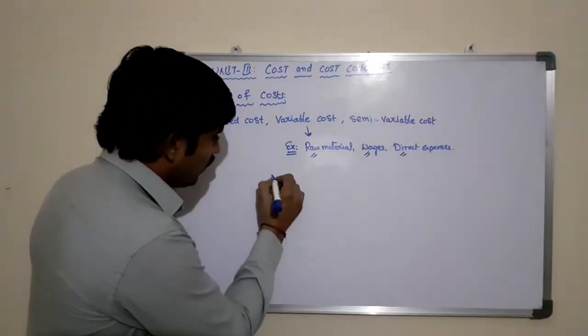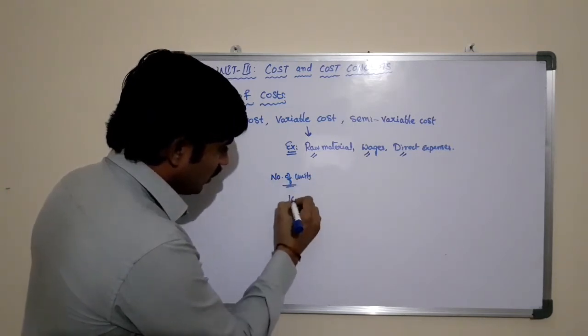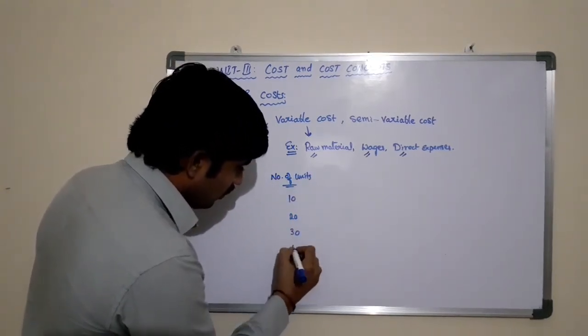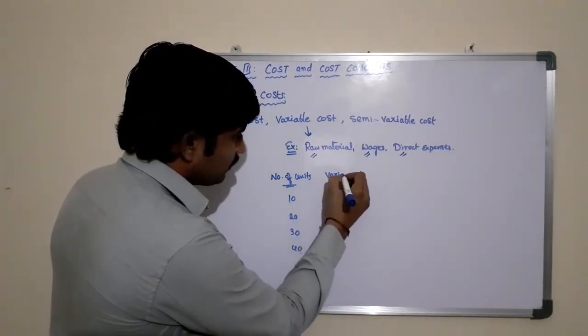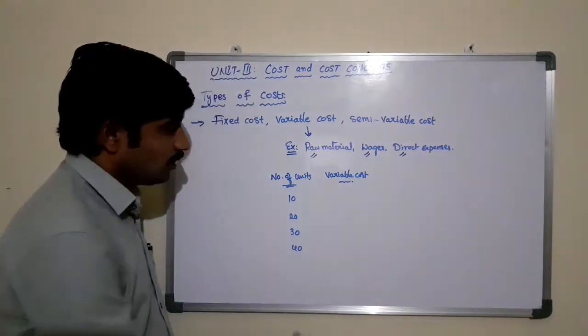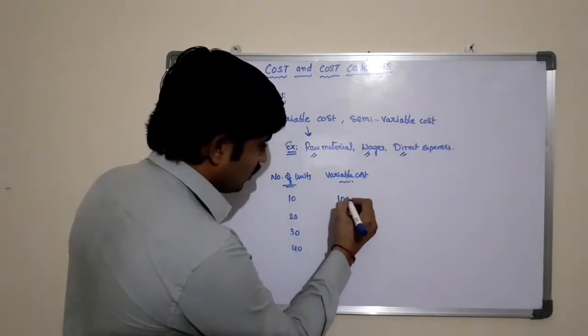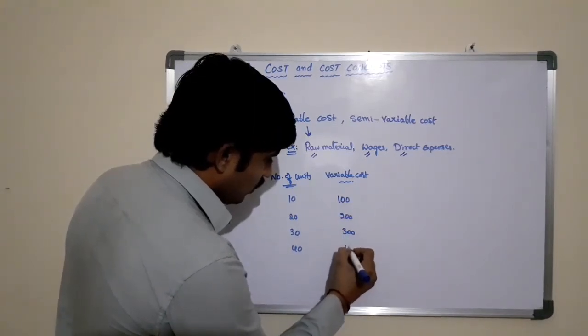variable cost. For example, here the number of units is 10, 20, 30, 40, and if you are incurring the variable cost per unit as 10 rupees, the total is 100, 200, 300, 400.